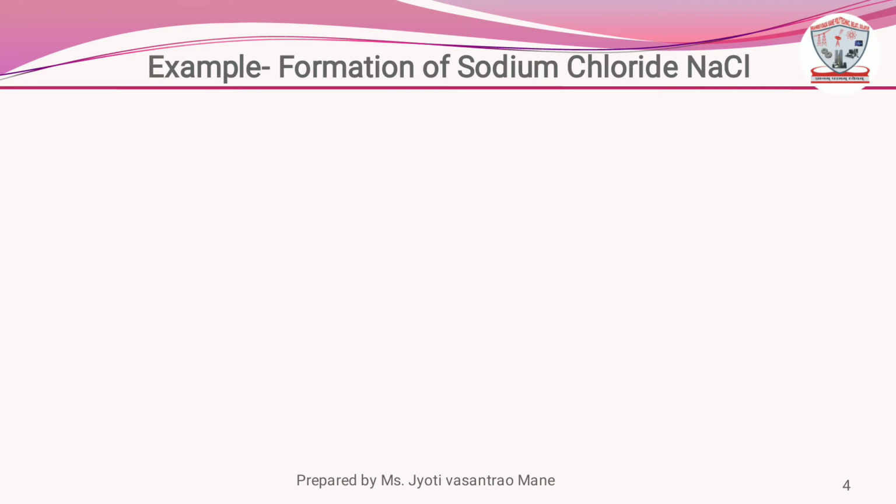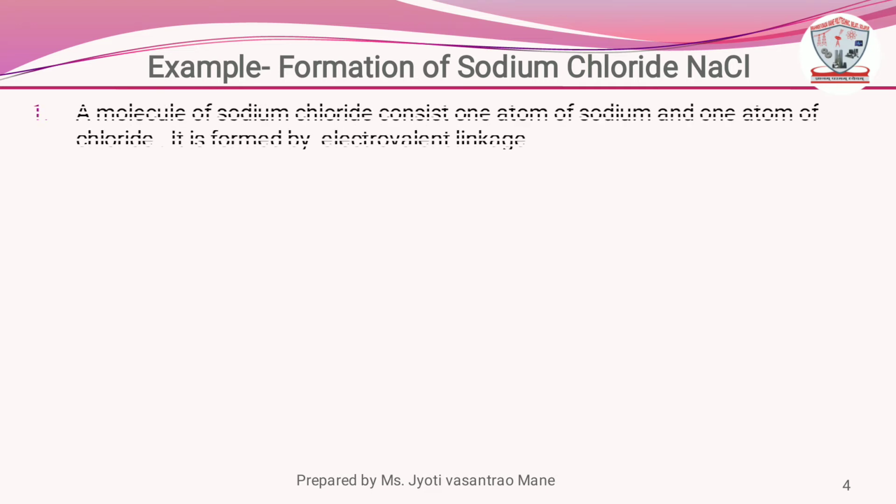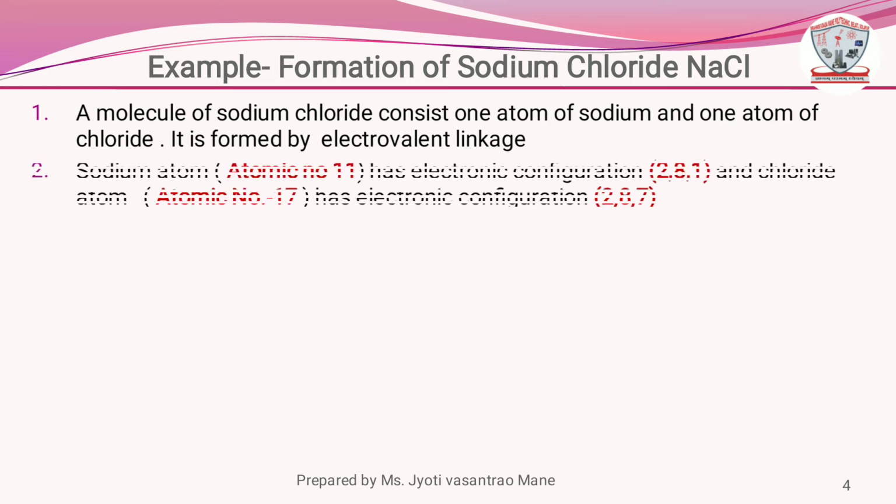Next, the example of ionic bond. Formation of sodium chloride. A molecule of sodium chloride consists of one atom of sodium and one atom of chlorine. It is formed by electrovalent linkage. Sodium atom, atomic number of sodium atom is 11 and has electronic configuration 2,8,1. And chlorine atom, atomic number of chlorine atom is 17 and has electronic configuration 2,8,7.